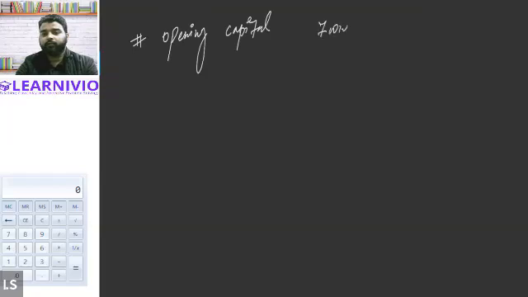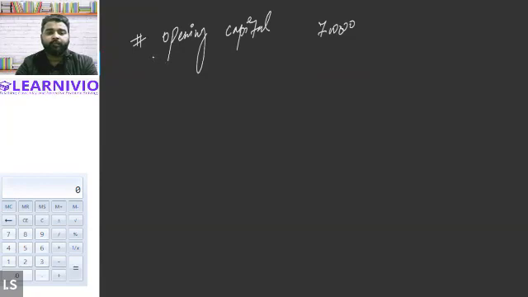Okay, let's suppose there is opening capital given in the question, and let's say opening capital is 7 lakhs, and the date of this opening capital is also given.